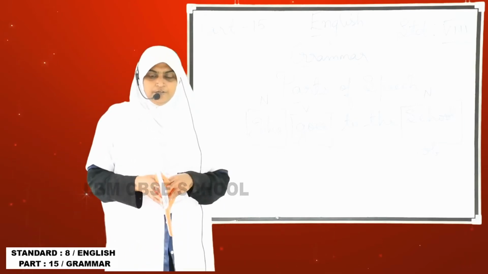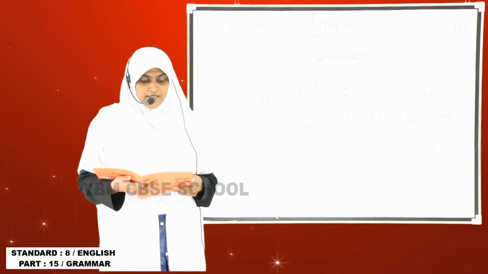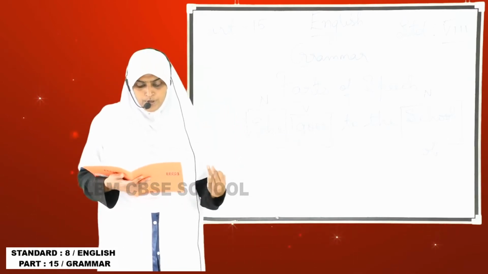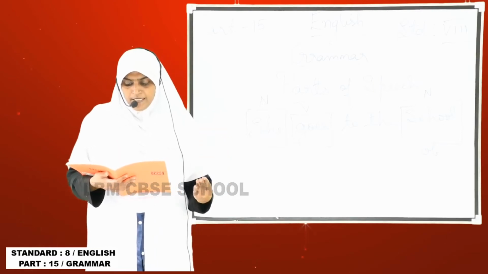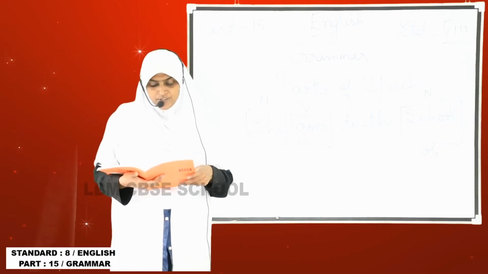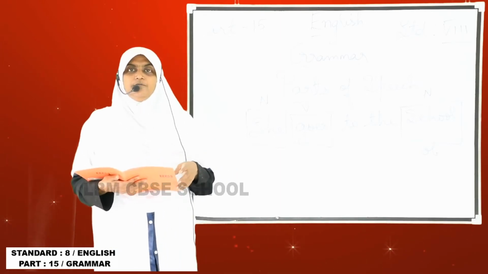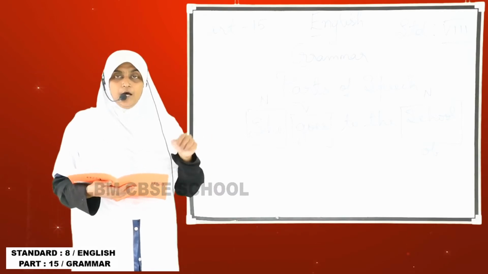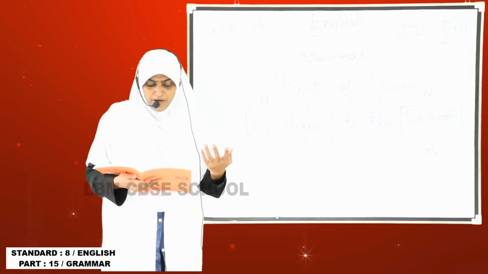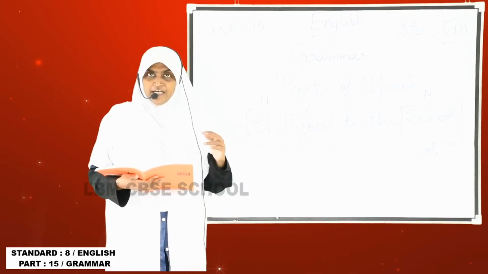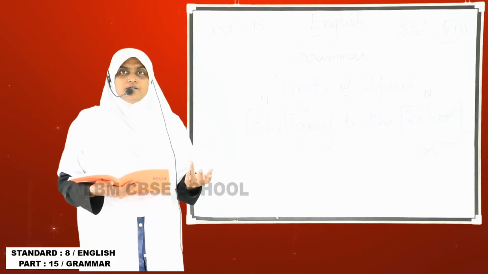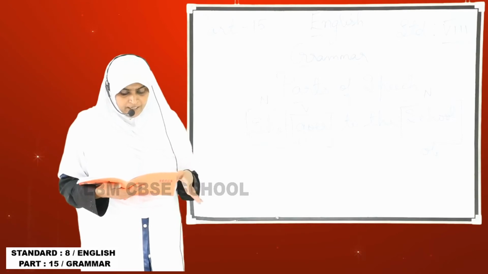So parts of speech. What are the parts of speech in English? Noun, pronoun, adjective, determiner, verb, adverb, preposition, conjunction and interjection. Before, we didn't have determiner; now they added the determiner. Before that we had noun, pronoun, adjective, verb, adverb, preposition, conjunction and interjection. But now they added determiner also. So totally 9 parts of speech now they are telling. Understand?